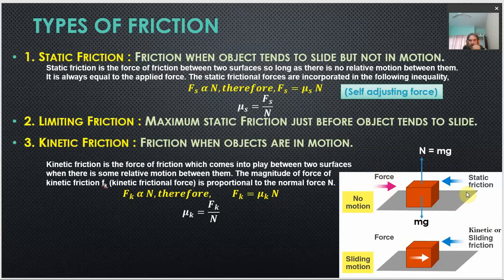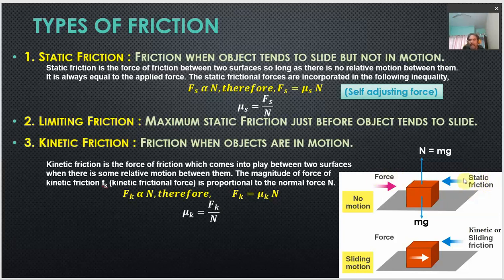Okay. So, that means this static friction can only increase up to some certain maximum value. That maximum value is reached just before the object begins to slide. As this static friction balances the applied force, there will be no motion in the object, but as this applied force is increased so large that the static friction becomes maximum, it cannot increase beyond that.